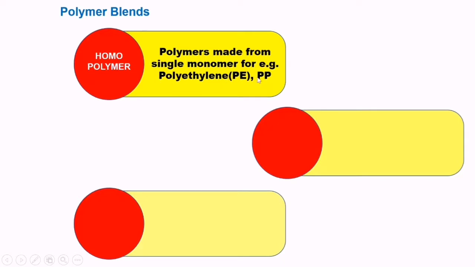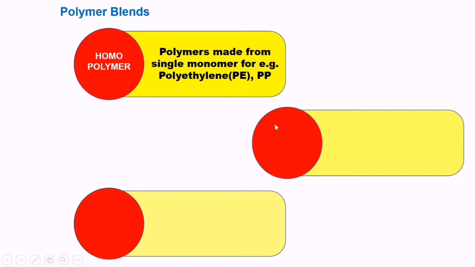Polyethylene, polypropylene, polystyrene, polycarbonate, polymethyl methacrylate, polyvinyl chloride, all these materials are homopolymers because these polymers are made from a single monomer. They are good plastic materials and they have very wide application in their respective fields.